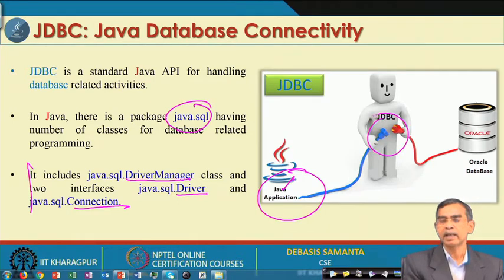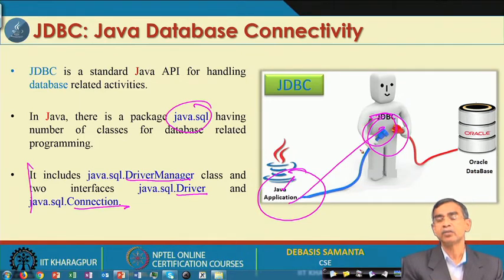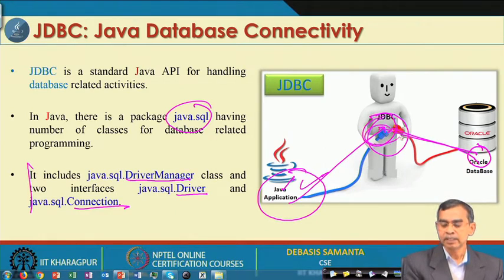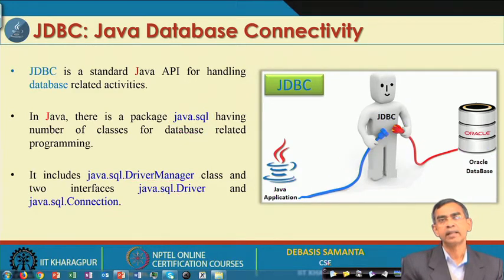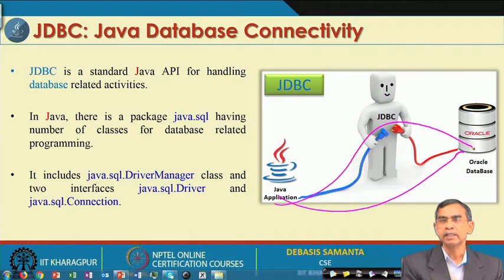Once JDBC is connected with your application, JDBC will take care of the execution of any SQL statement that you issue from your program. It will send this statement to the server, the server will execute it, and the result will be returned to JDBC. JDBC in turn returns the result to your program, and from the program you can get the result and process it.